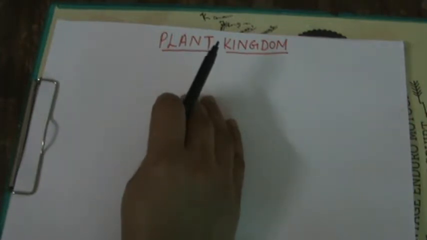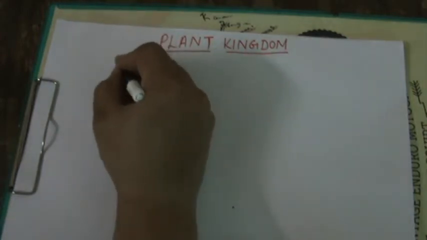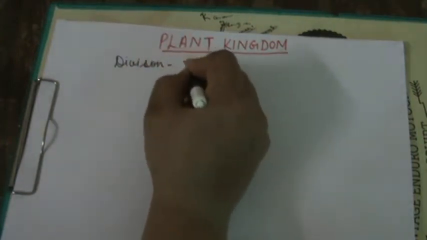Students, today we will continue our chapter 3, plant kingdom. In this chapter, we will start with our division Thallophyta. Division Thallophyta.